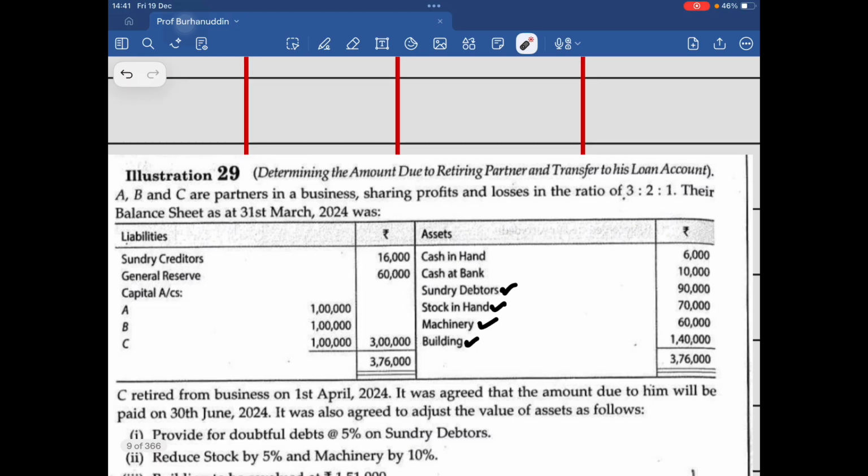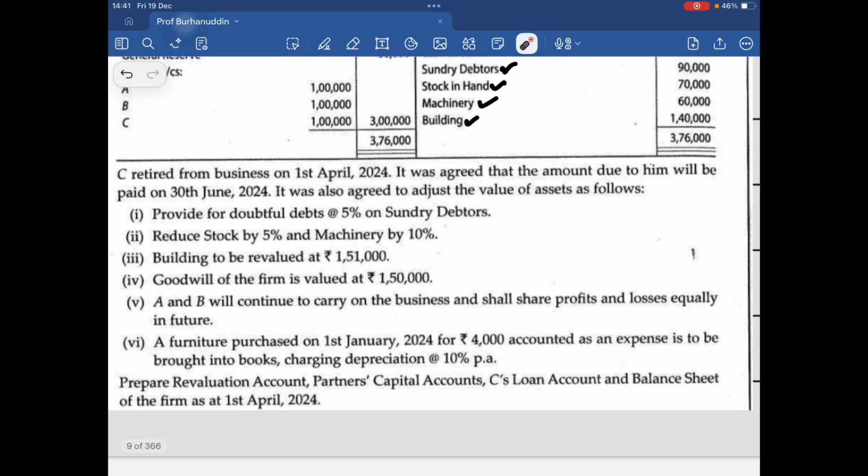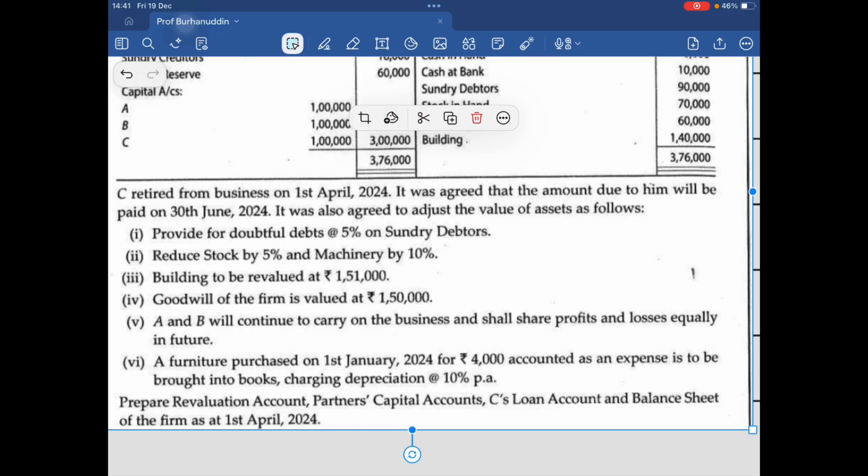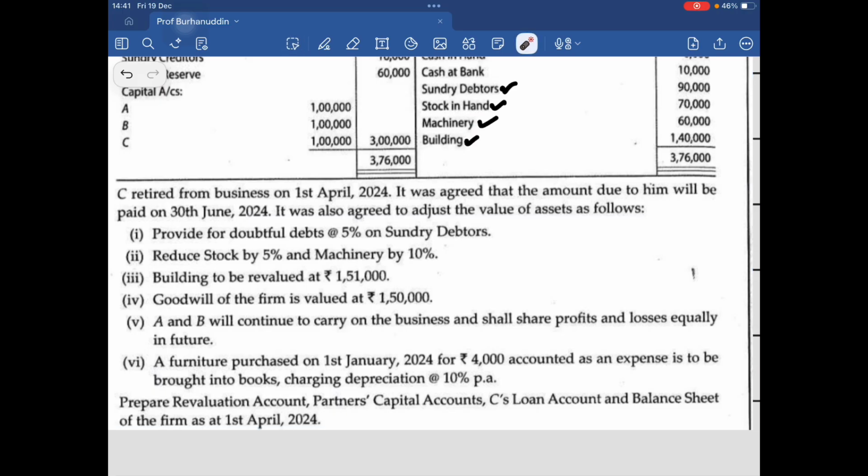Last year, in the month of January, we bought a furniture and it was accounted for 4,000. But we recorded it as an expense. So, can I say you showed it an expense? So, you showed a loss of 4,000. So, when you showed a loss of 4,000, can I say capital account was debited? Because whenever you credit means it's a profit. Whenever you debit, it's a loss. Simple. So, it was an asset. You record it as an expense.